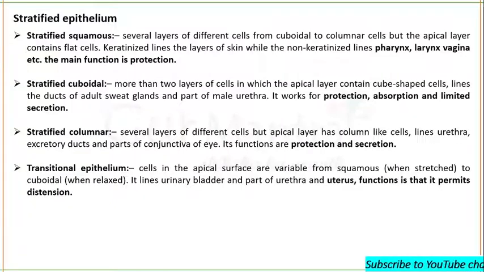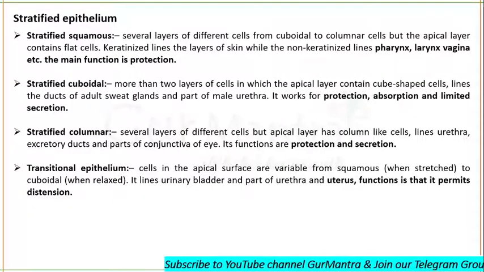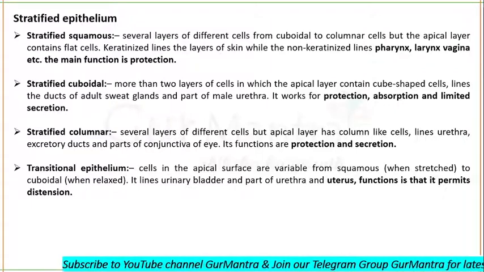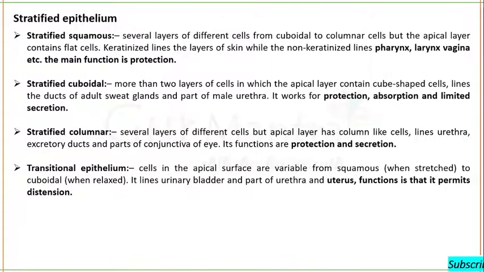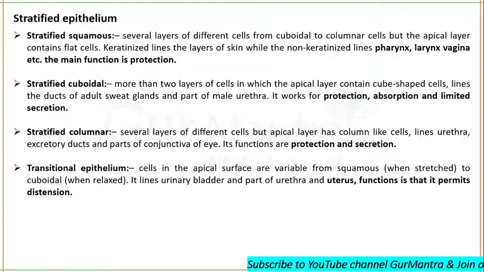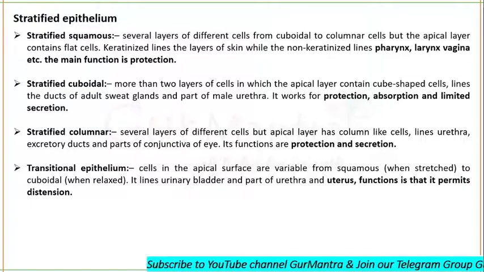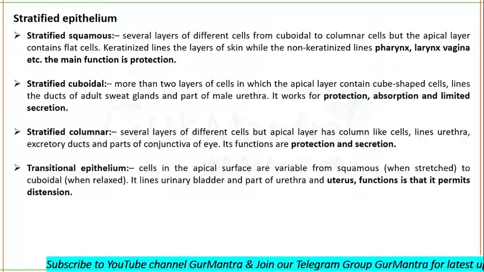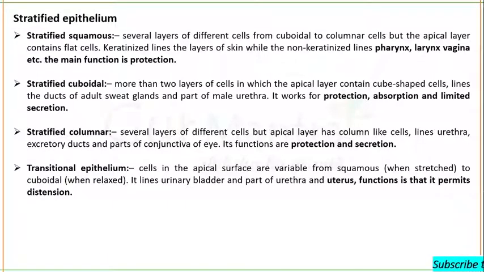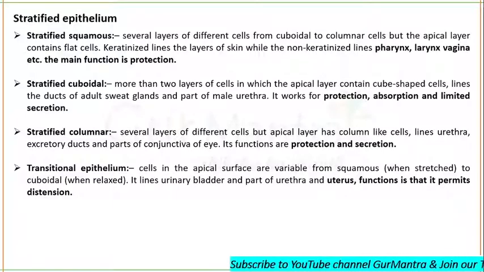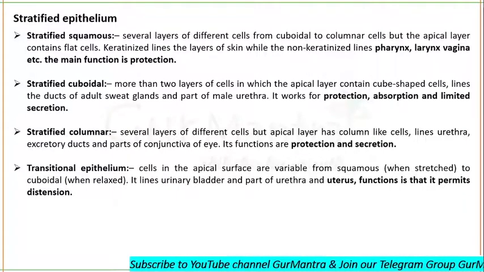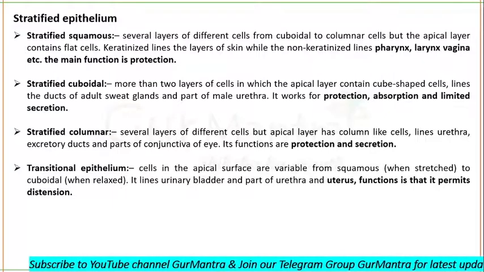And what is the main function of a simple squamous epithelium? It's diffusion and osmosis. Stratified cuboidal: more than two layers of cells in which the apical layer contains cube-shaped cells and lines the duct of adult sweat glands and part of the male urethra. So stratified cuboidal epithelium can be seen in the sweat glands and part of the male urethra. Its main functions are protection, absorption, and some limited secretion also.